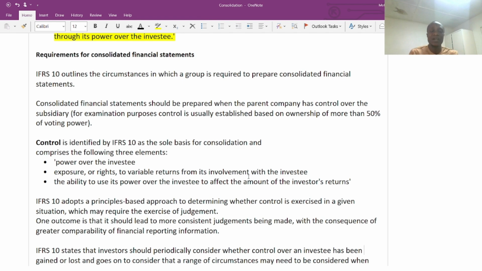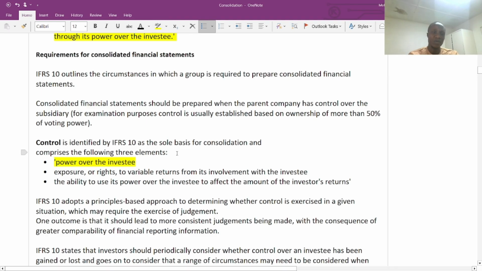So, for us to prepare a single group structure that can show the controllability of the parent company and the subsidiary, we need to ensure that these three features are present before we consider the preparation of the consolidated financial statement according to IFRS 10, which is the presentation of the consolidated financial statement. First condition: the investor, the parent company, the company that owns more than 50% of the ordinary share, should have power over the investee. Very important point to note, the parent company should have the power over the investee.